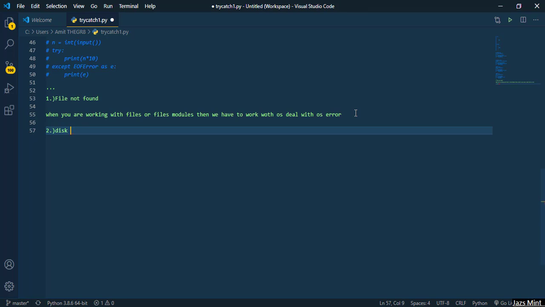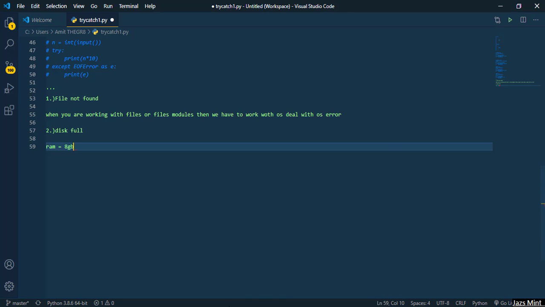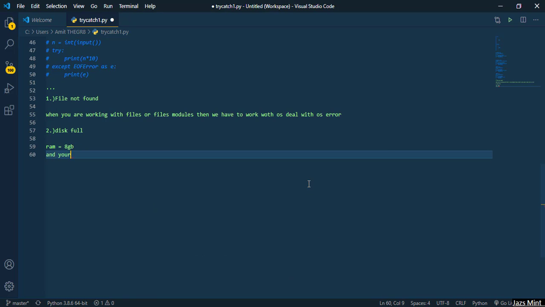Now let us suppose your RAM is something around 8 GB, and the IDE which you are running, let us suppose VS Code or PyCharm, takes something around 6 GB. This is not the actual or standard value; this is just an assumption to show you the concept and make it more clear.